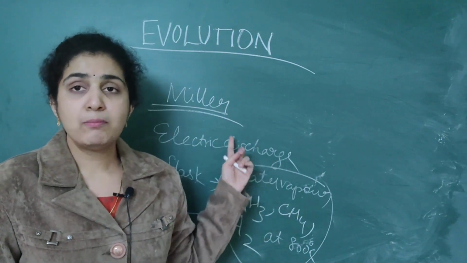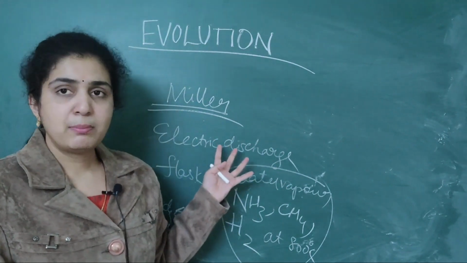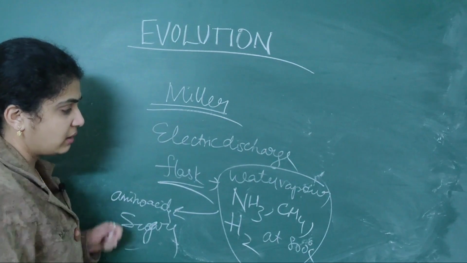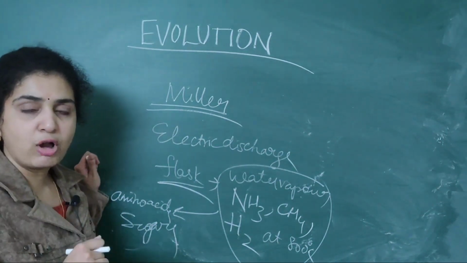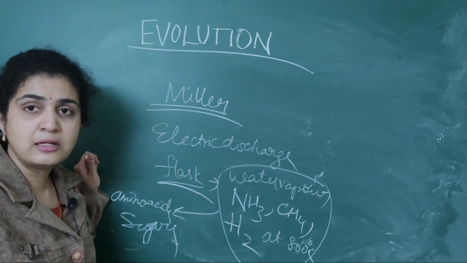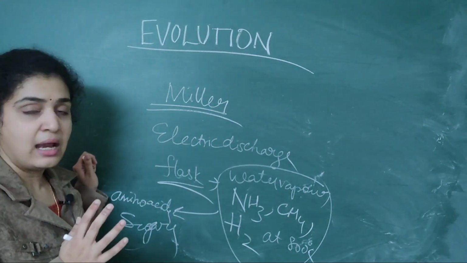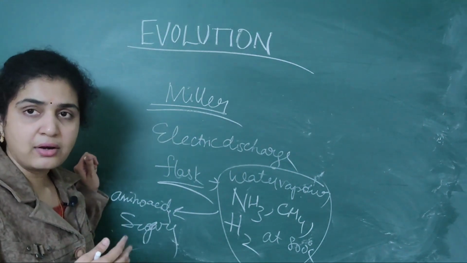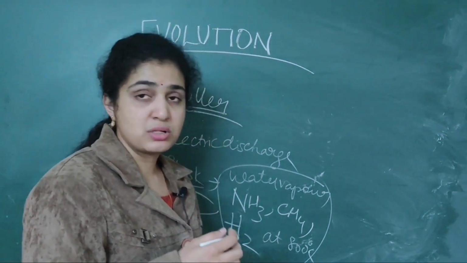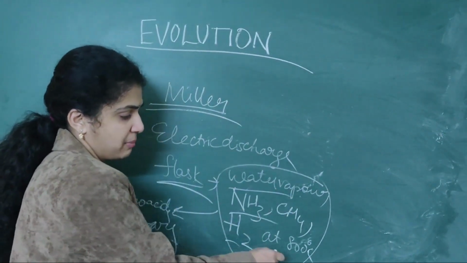Now, the fourth theory, important from the NEET point of view. This was given by the electric discharge theory. He put an electric current in a flask and put these molecules. That's why it is called the electric discharge experiment theory. In this theory, water vapor, ammonia, methane and hydrogen at 800 degrees Celsius gave rise to amino acids as well as sugars.